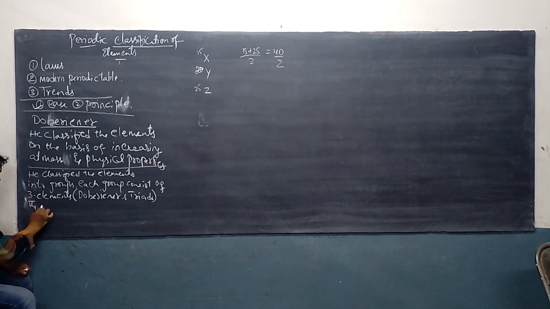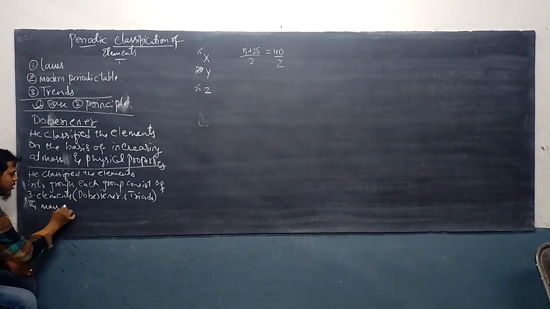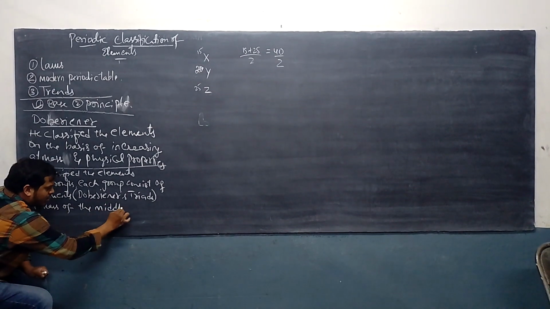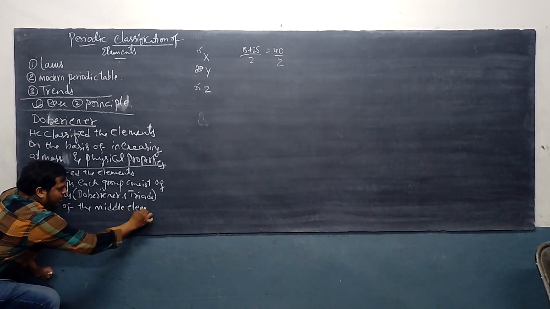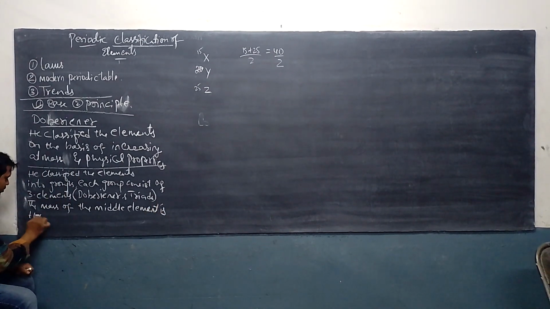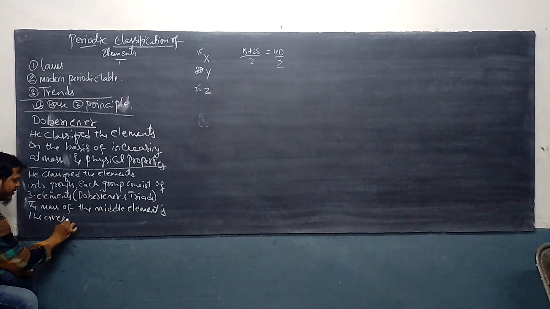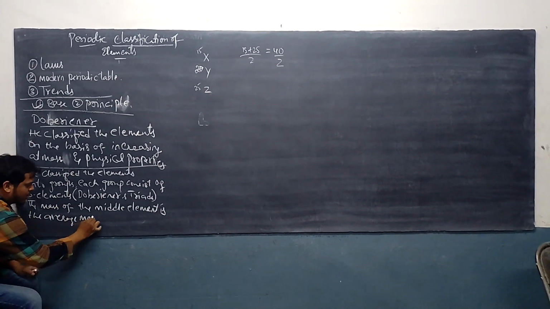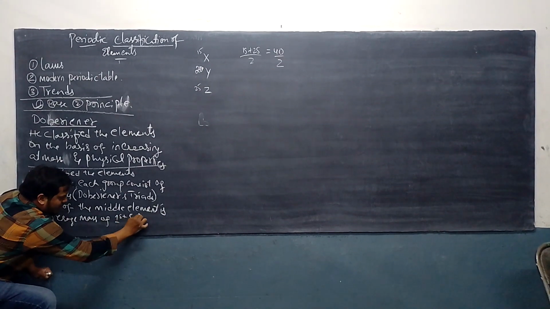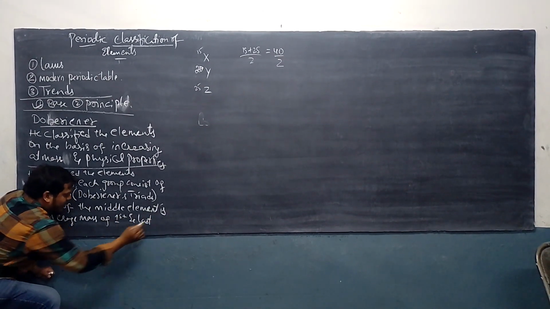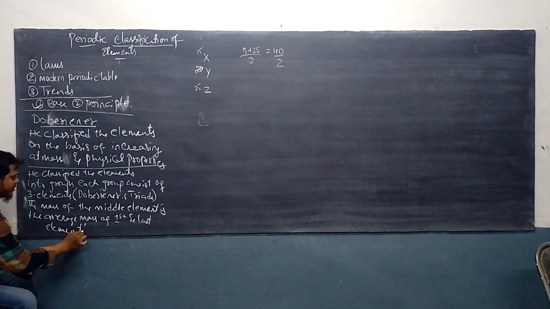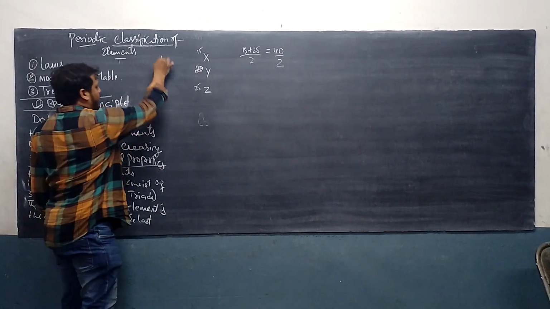And he saw that the mass of the middle element is the average mass of the first and last element. This is the principle of Dobereiner's triad.